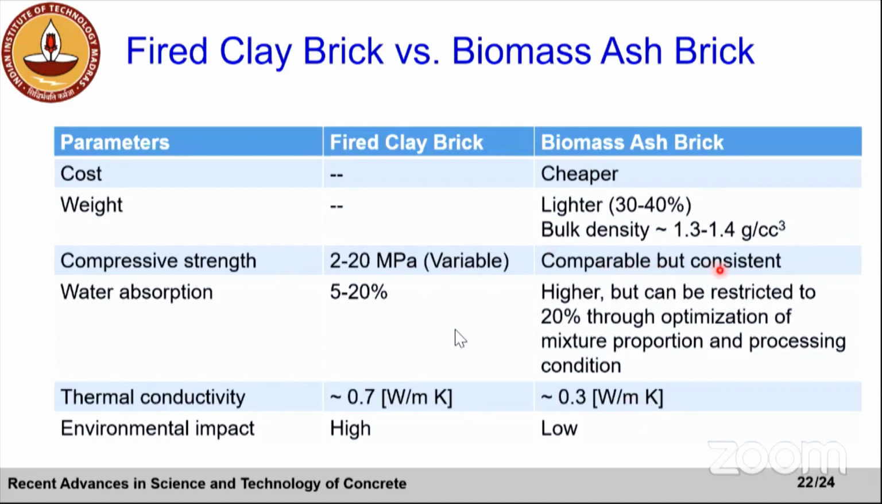Strength also can be controlled because, if you test fired clay bricks, you will see that there's a significant variation in the strength. Sometimes you will get a really bad brick, around 2-3 MPa. Sometimes you may get a very good brick. So here we get consistent properties. We can control that.